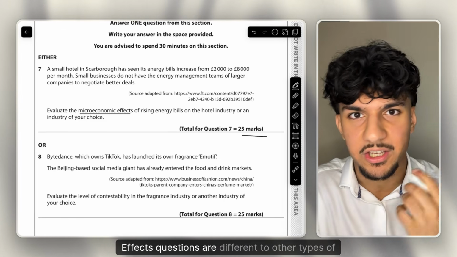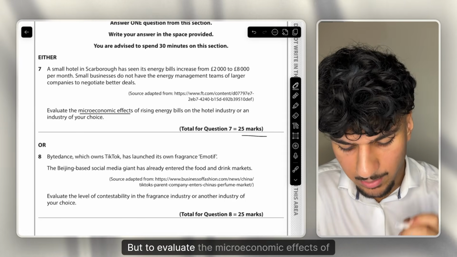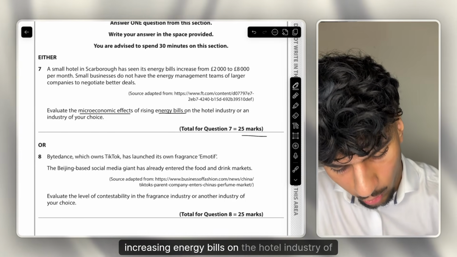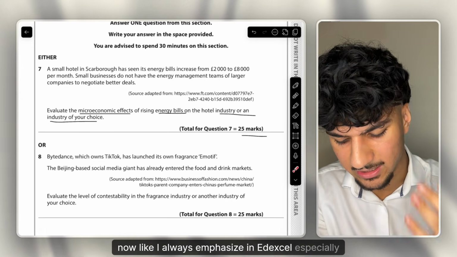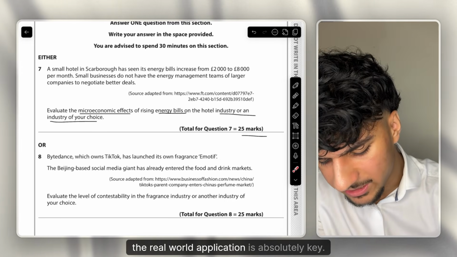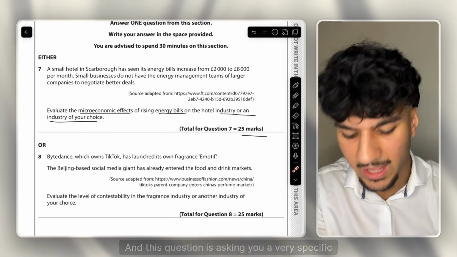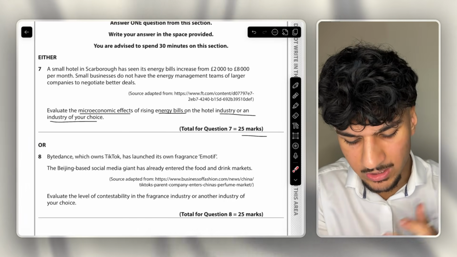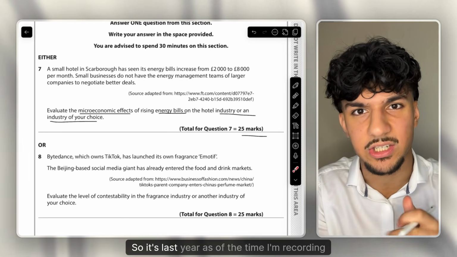Effects questions are different to other types of questions. I have a full video detailing that. But to evaluate the microeconomic effects of increasing energy bills on the hotel industry of your choice. Now, like I always emphasize in Edexcel, especially the real world application is absolutely key, and this question is asking you a very specific area of the spec as well, an industry of your choice, and it's referring to the hotel industry, it's referring to rising energy bills, and this paper's in 2024, so it's last year as of the time